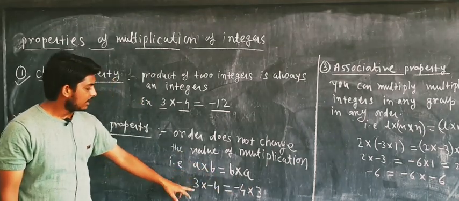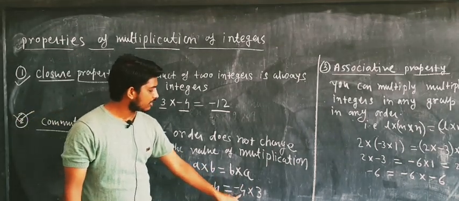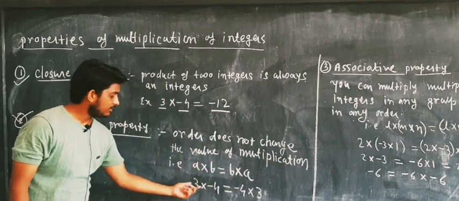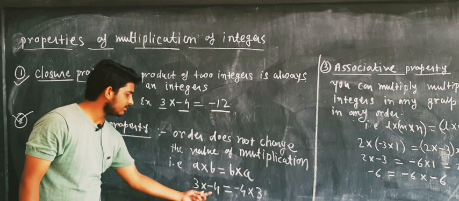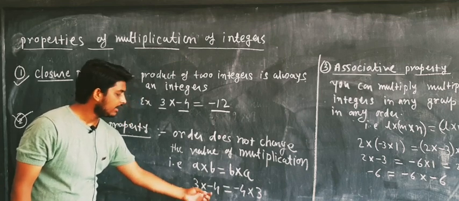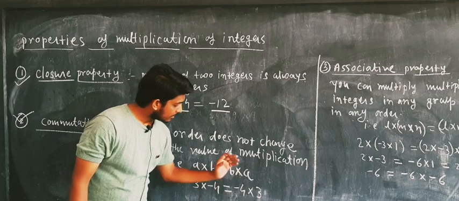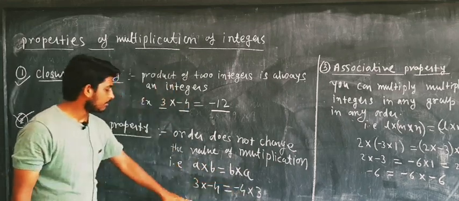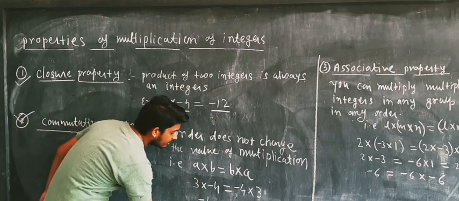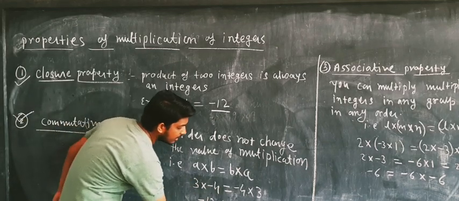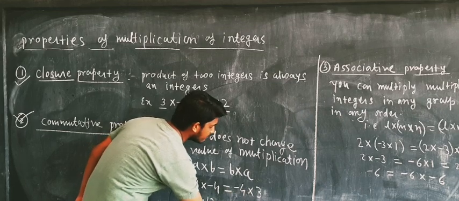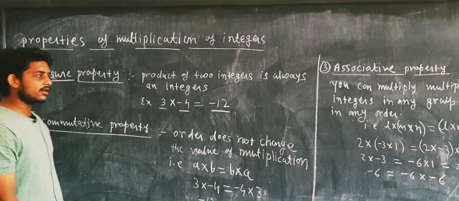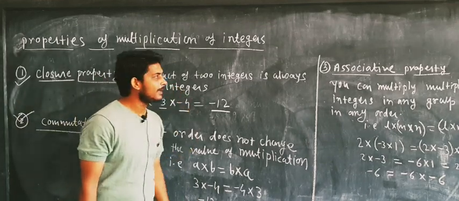Here you can say 3 into minus 4 is equal to minus 4 into 3. I am changing the order of the multiplication. Here minus 4 is written after 3, and here minus 4 is written before 3. From both sides you will get 3 fours are 12, plus and minus is minus 12, and minus 4 into 3 is again minus 12. So it is the commutative property, which says that order does not change the value of multiplication.